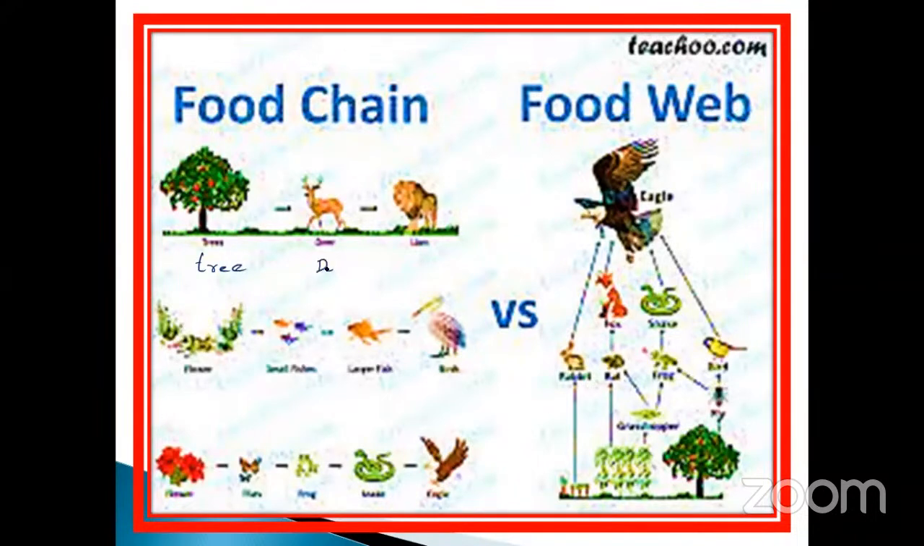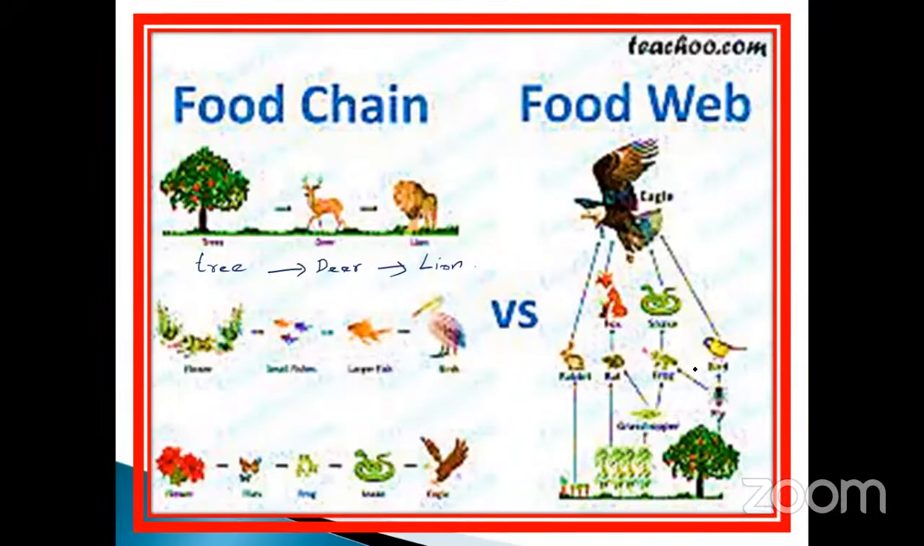Okay, deer, and then lion. My dear, the direction is only this way. Likewise, a flower, and also another petals. Insects, see the fish, large fish, and also crane. Likewise, so this is a food chain.